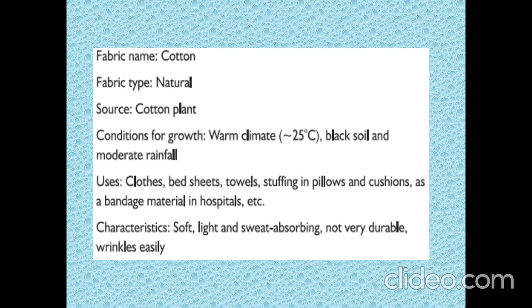The conditions of growth, that is, under what conditions the plant will grow: it needs a warm climate, that is, the temperature must be 25 degrees Celsius, and it needs black soil and moderate rainfall. Its uses: it is used to manufacture clothes, bed sheets, towels, stuffing in pillows and cushions, as a bandage material in hospitals, etc. The characteristics of cotton are soft, light and sweat absorbing, not very durable, and it wrinkles easily.